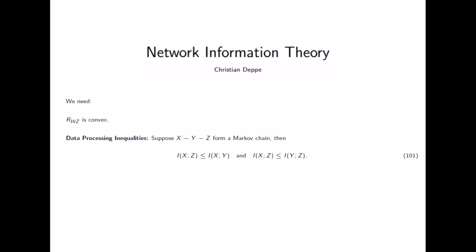You can look at this as a system which first goes from X to Y and then from Y to Z. Of course, the mutual information cannot increase if you look at the mutual information between X and Z, because Z is a degraded form of Y, so you cannot get extra information from that.